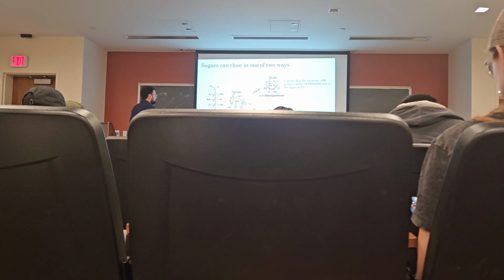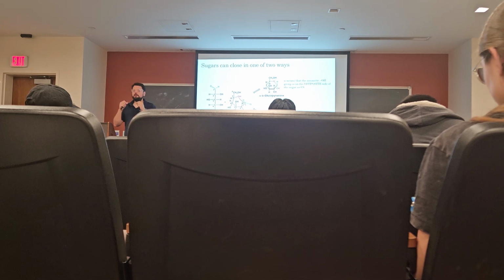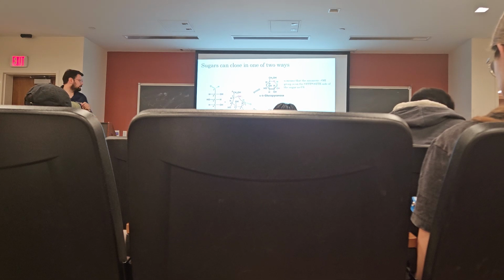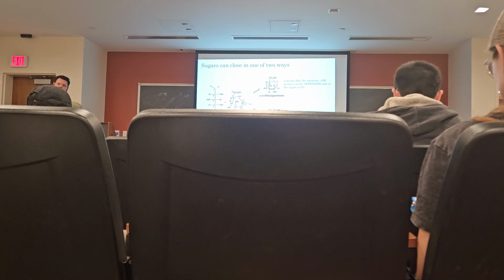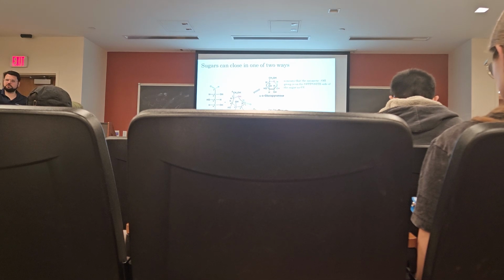And from here, we can see why we can form 2 anomeric versions of, in this case, glucopyranose, the 6-membered ring. Depending on which side this hydroxyl attacks this carbon, whether it attacks from the top or from the bottom, that pushes the oxygen in the opposite direction. So if it attacks from the top, it pushes the oxygen to the bottom. If it attacks from the bottom, it pushes the oxygen to the top.